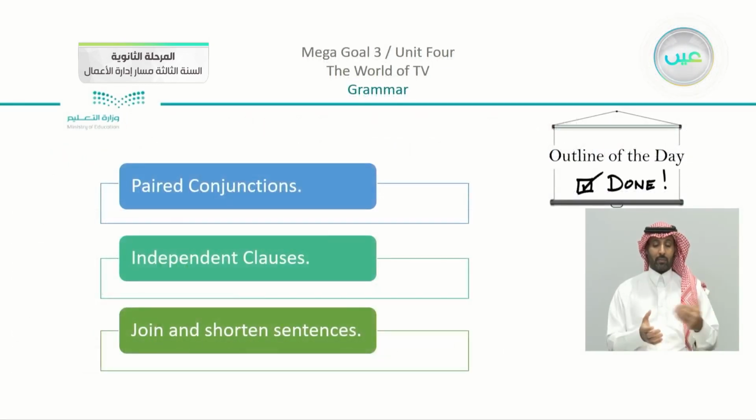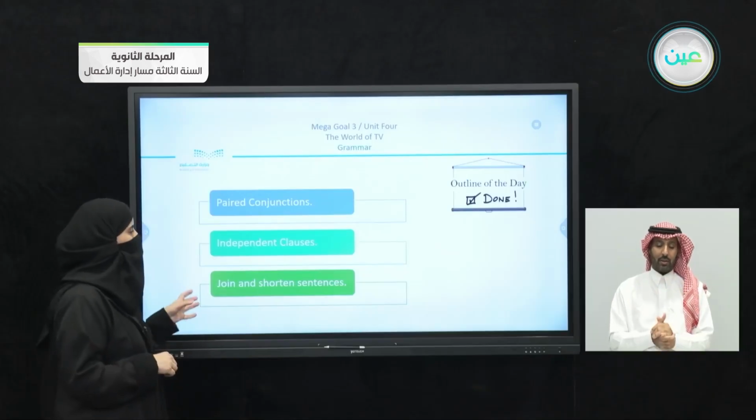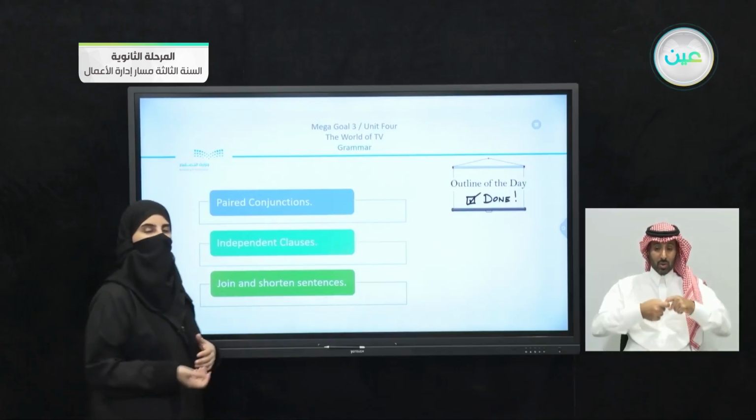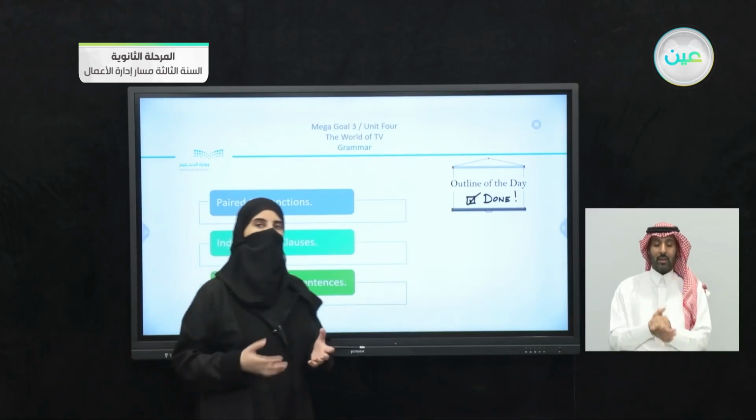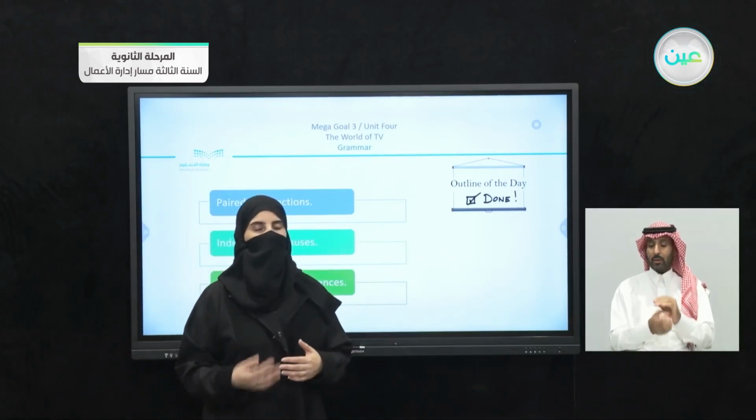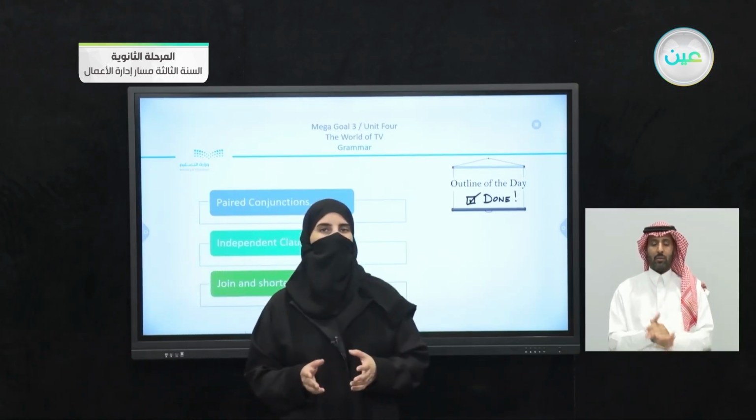At the very end, our outline is going to be, we studied paired conjunctions, we studied independent clauses, and we studied also coordinating conjunctions, which are related to independent clauses. And at the very end, we shortened sentences. We had an enjoyable grammar structure lesson. We are going to apply, inshallah, in our next lesson. So do your homework and be ready.